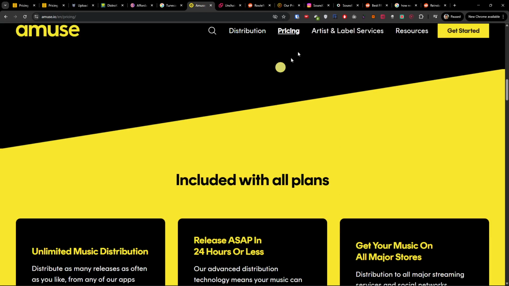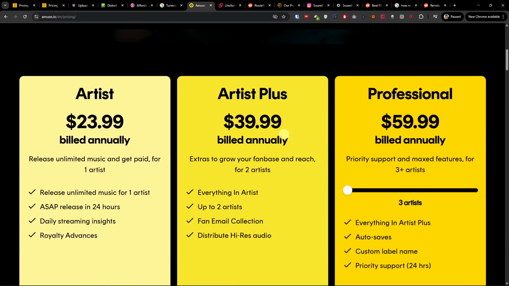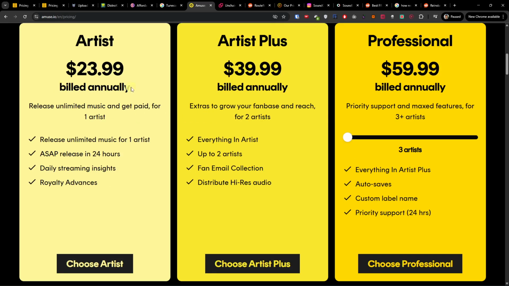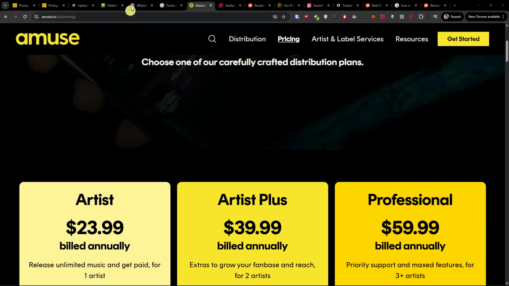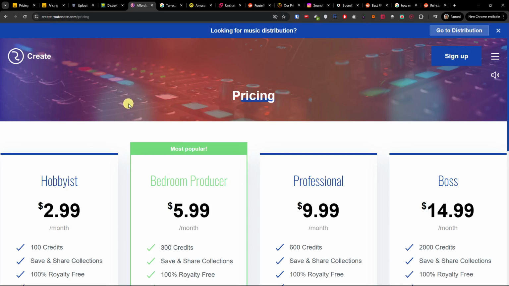Amuse is also another one, where I'm going to click here on the pricing. Now the pricing is, as you can see, the same thing, $24 annually. So it was sometimes free, but it's not free anymore. So maybe it will be free in the future, I don't know. It charges a 15% fee for payment splits with non-member collaborators, and is part of the Music Fights for All alliance, which may lead to cross-platform bans, so be aware of that. And yeah, that's also an interesting one that you can check out.